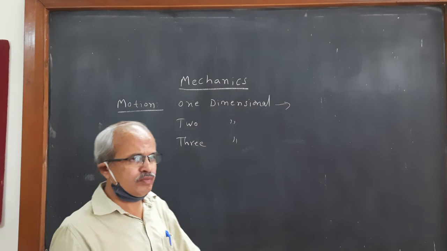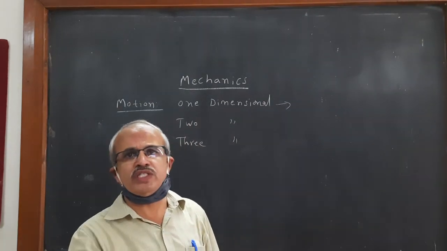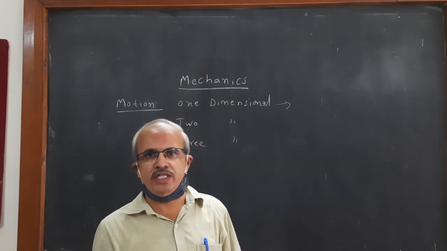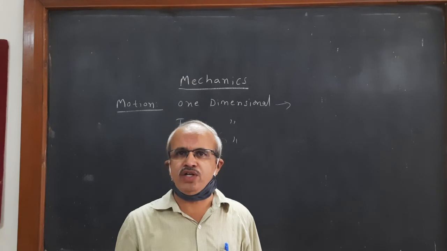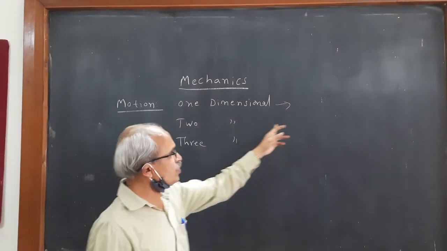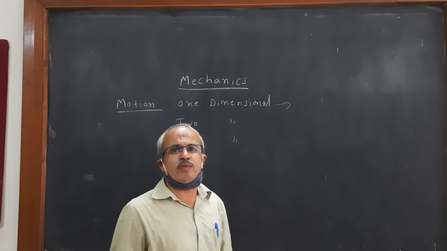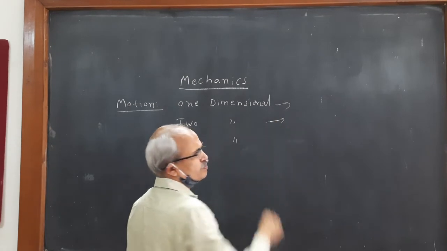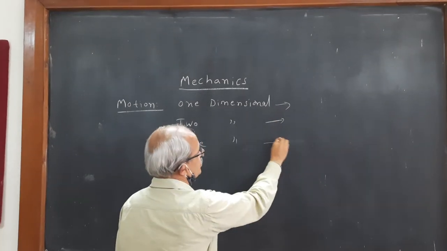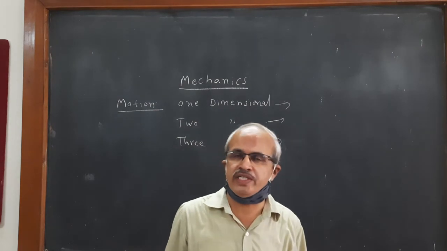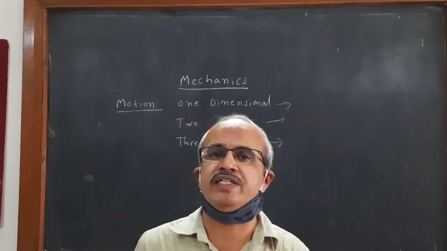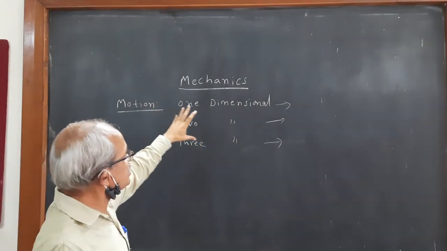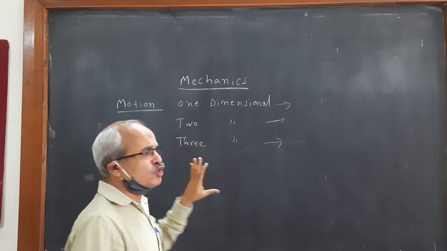Now two dimensional means here the body moves in the xy plane. If you throw the same stone along a horizontal path, then what happens? It will go in the xy plane and falls, reaching the surface of the earth. So that is called two-dimensional motion. And objects moving in space, like birds flying in space, that is three-dimensional motion. So therefore, mechanics deals with all these types of motion.